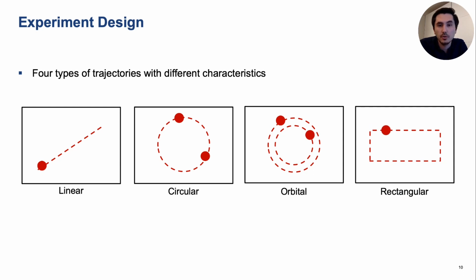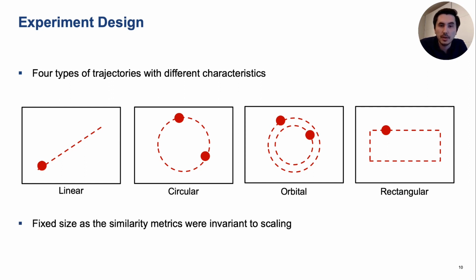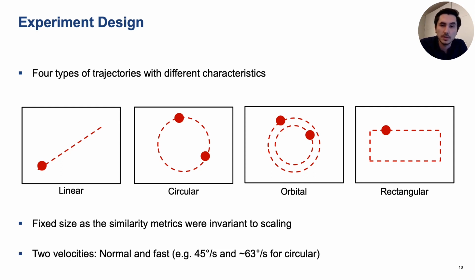Rectangular trajectories follow the rectangle, with all moving elements on the same rectangle at an equal distance apart from each other. We fixed the size of the trajectory as the similarity metrics we used were invariant to scaling. We also tested different velocities, for example, normal, which was about 45 degrees per second, versus fast, about 63 degrees per second for circular trajectories.